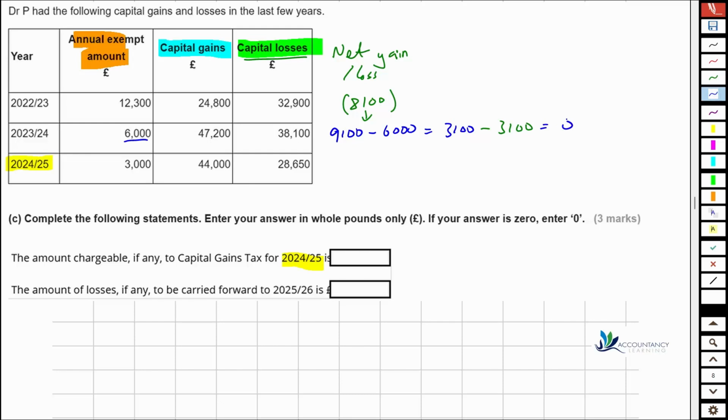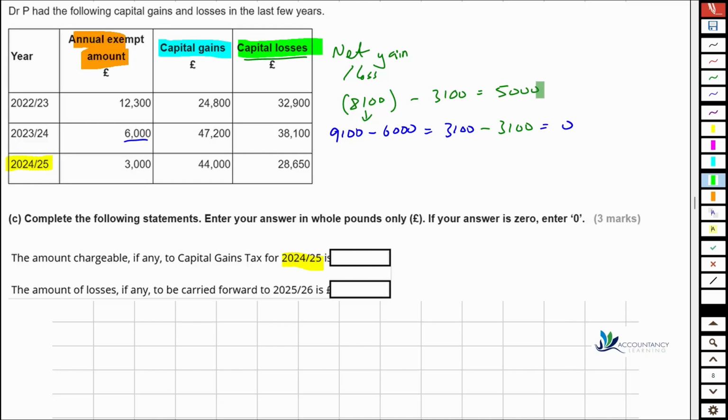So if we're using 3,100, it means that we have now 5,000 available to carry forward into the 24-25 year. So let's have a look at that year now. There's no capital gains tax to pay in the second year, and we have 5,000 of losses available